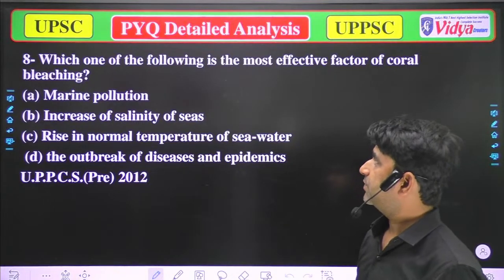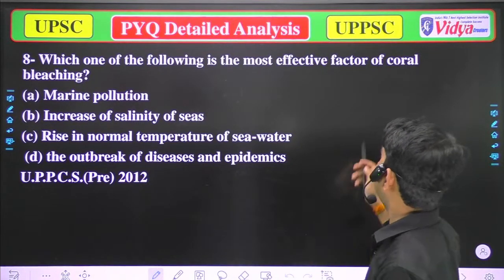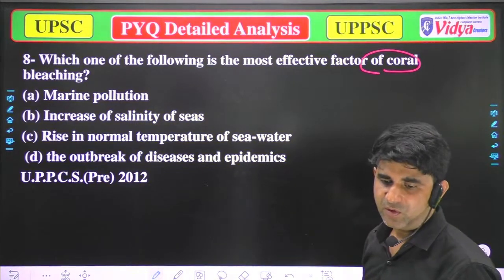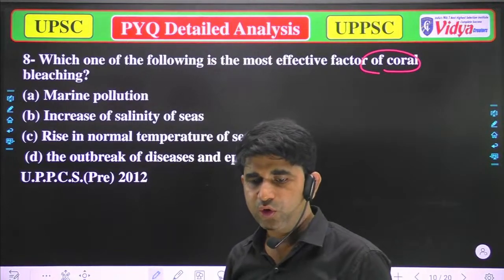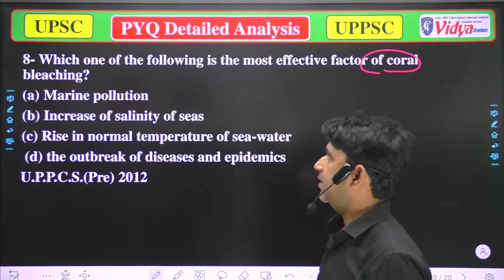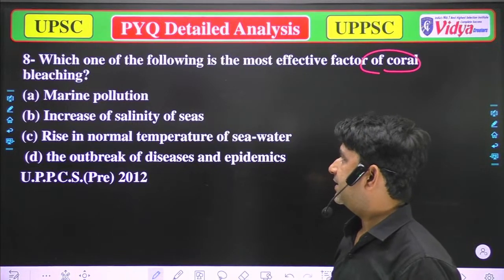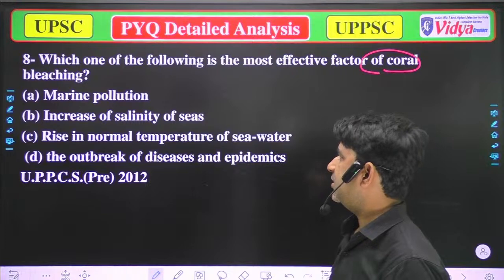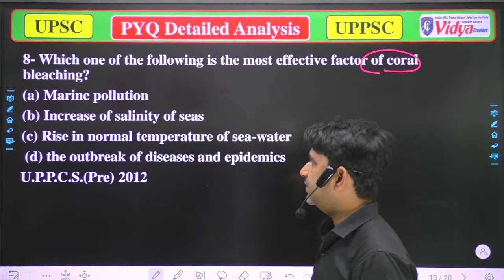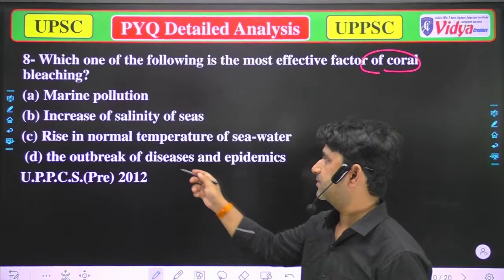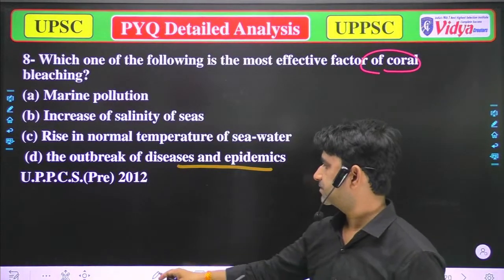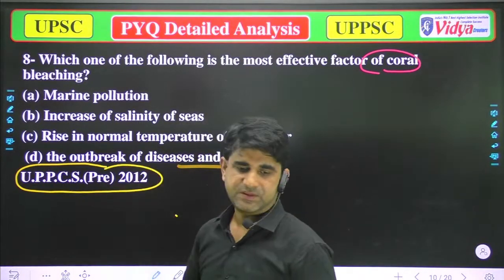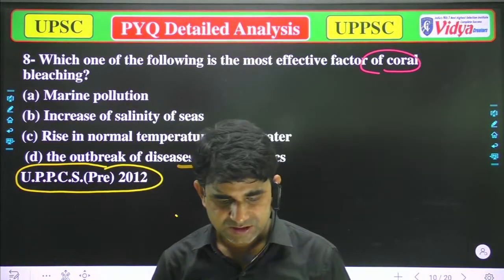Our next question is: which of the following is the most effective factor for coral bleaching? Our options are: A, marine pollution; B, increase of salinity of seas; C, rise in normal temperature of seawater; and D, the outbreak of disease and epidemics. That question was asked in UPPCS 2012.